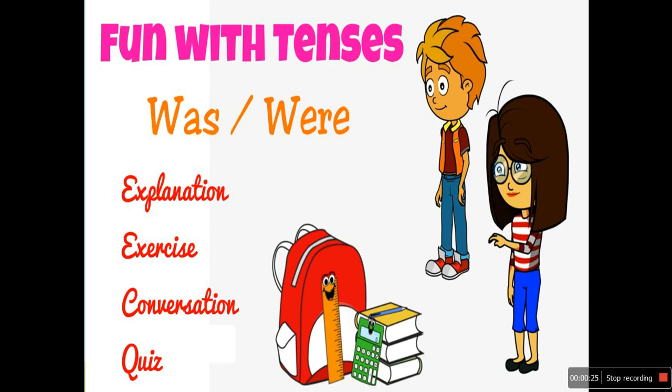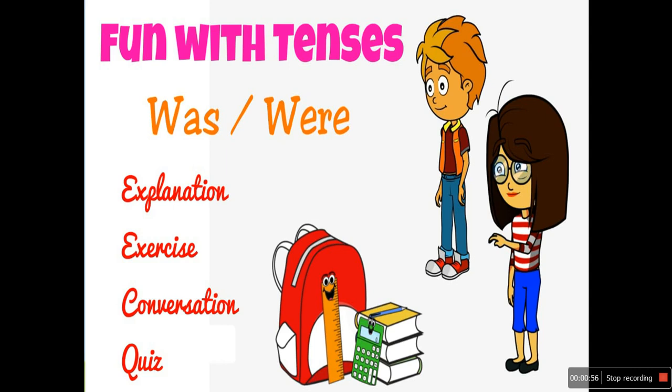In this video, we will learn about the use of was and were. We will mainly discuss simple past of be. First, we will learn about the use of was and were, wasn't and weren't in a sentence. Then we will see some exercise questions. After that, we will try to use was, were, wasn't and weren't in our daily life conversation. Then you can give a quiz to know how much you have really understood.